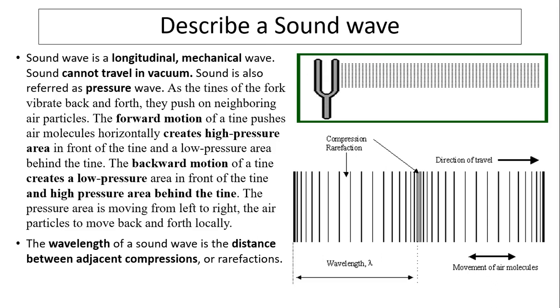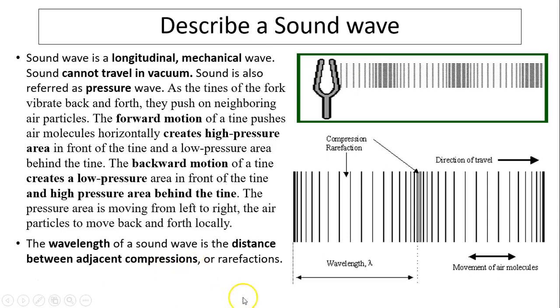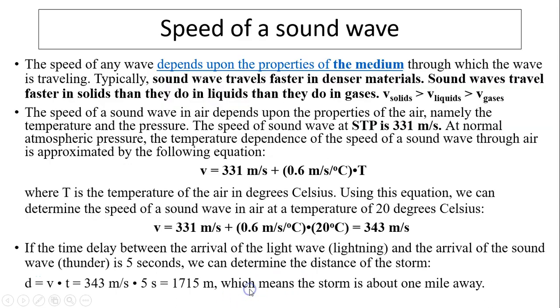Now, the wavelength of the sound wave is the distance between the compressions or rarefactions. Speed of any wave depends on the property of the medium. Since the sound wave is a mechanical wave, depending on particle-particle interaction, sound wave travels faster in solid than they do in liquid, than they do in gas. So V solid is bigger than V liquid, then bigger than V gas.